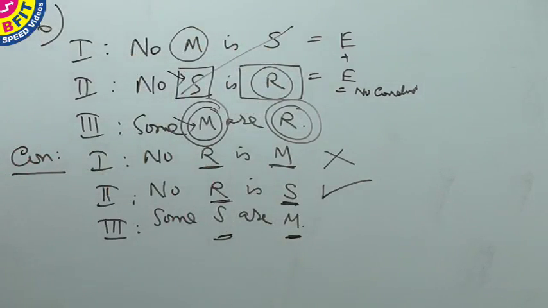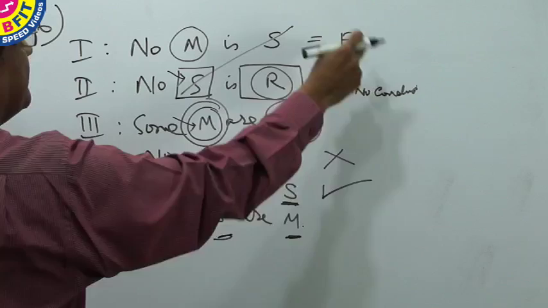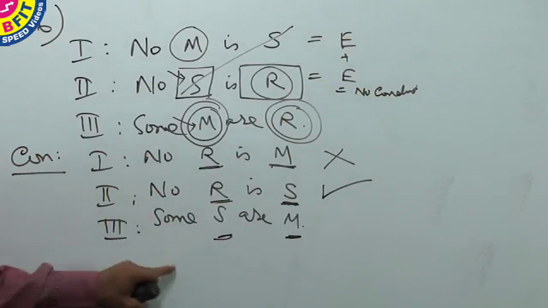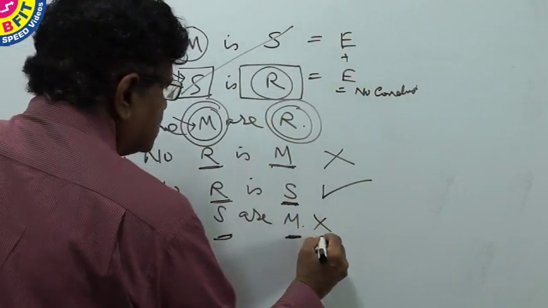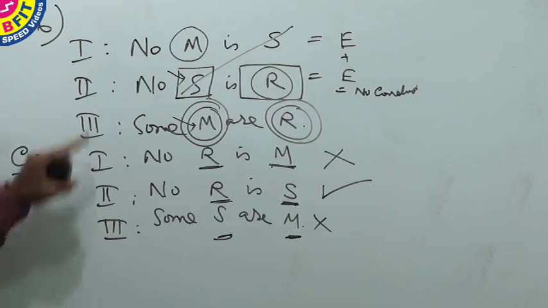Immediate inference is also possible. So let us first draw immediate inference. No M is S. From no M is S, can we draw some S are M? No. Immediate inference is not possible, and therefore it is a false conclusion based on immediate inference.